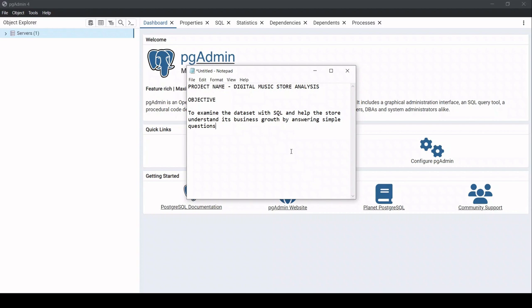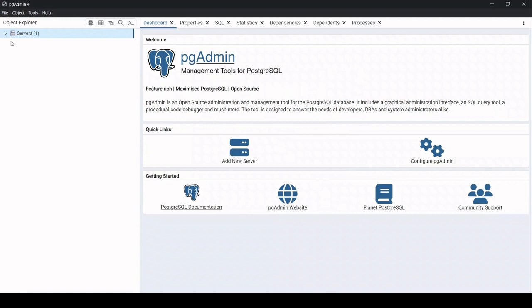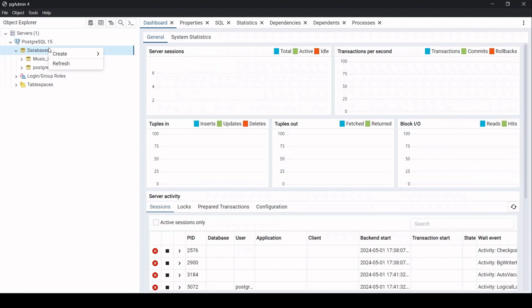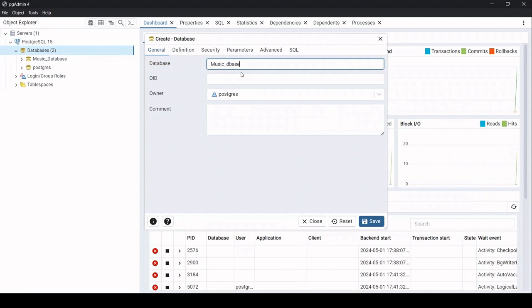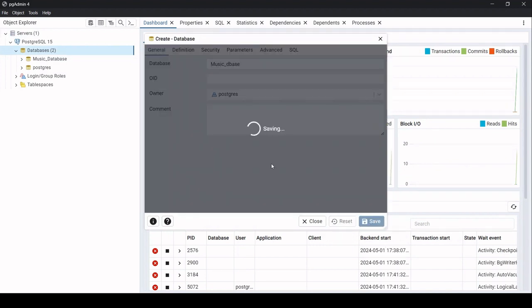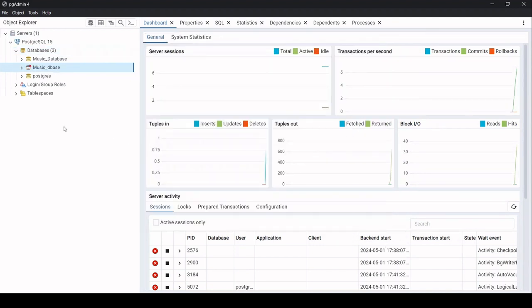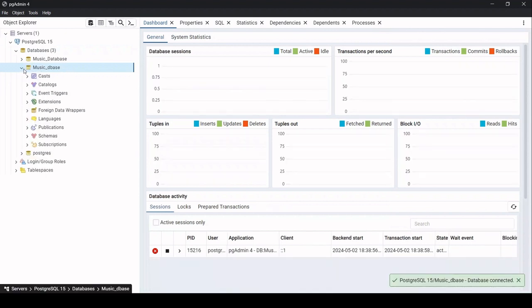Right, so let us get started with pgAdmin 4. Here I will open the server and create a new database. To create a new database, I will click on Database and go to Create Database. I would like to keep my database name as music_dbase. Right, so over here we have the music database.